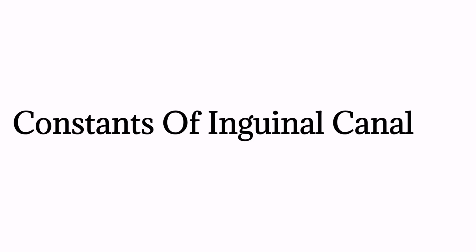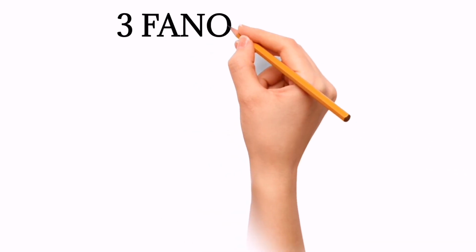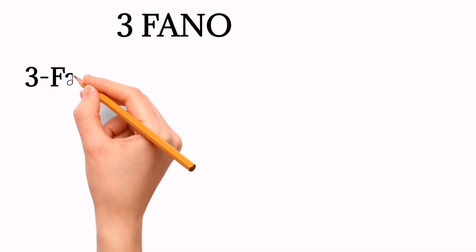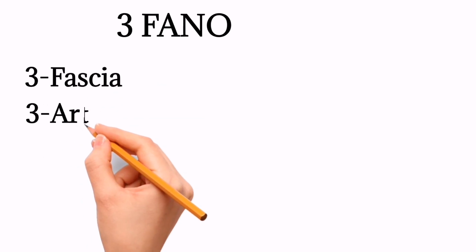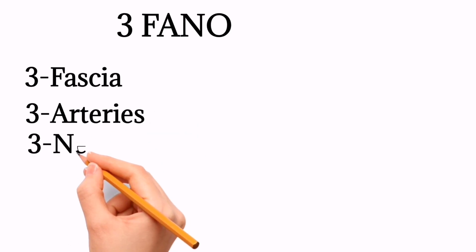Mnemonics for the contents of the inguinal canal. Remember 3 F, A, N, O. So the contents of the inguinal canal are 3 fascia, 3 arteries, 3 nerves and 3 other structures.